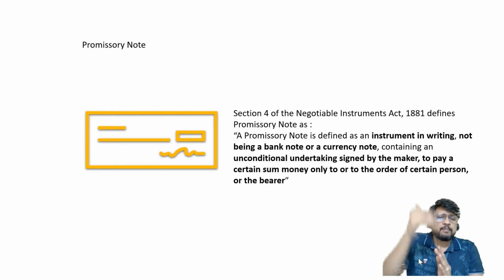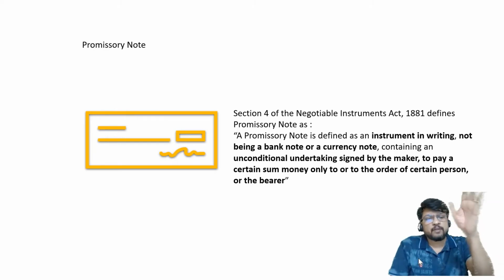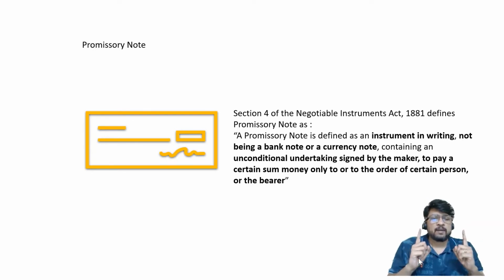Before you draw any bill on me and send it to me as an order, I on my own am preparing a note. In that note I am writing that I am going to pay. So there is no need for you to prepare a bill of exchange on me. I am giving the promissory note. So there are two ways in which the note can be prepared. Number one, a note prepared by the creditor, which is giving an order to the debtor. In that case, it is called a bill of exchange. Whereas a note prepared by the debtor, directly giving a promise to the creditor, in that case it is not called a bill of exchange, but it is called a promissory note.